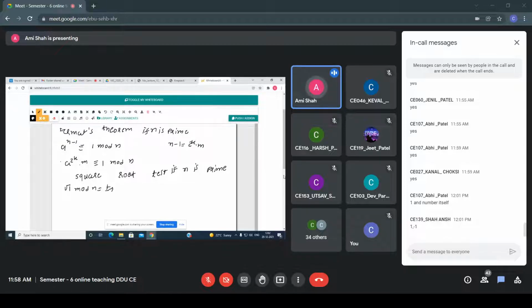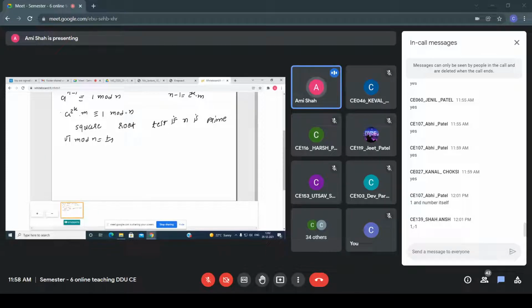Now, in this particular case, I am performing the square root on both sides. So if I perform the square root on both sides, I can write: a raised to 2 raised to k into m is congruent to the square root of what? 1 mod n, right? And instead of that, what can I write here? I can write a raised to 2 raised to k m is congruent to plus or minus 1. So from that, can I write a raised to m, and this is what? Square root of a raised to 2 raised to km. So that means a raised to 2 raised to km raised to 1 half.